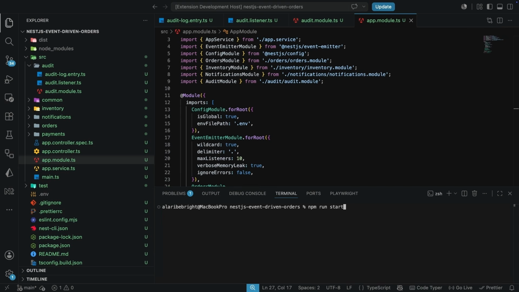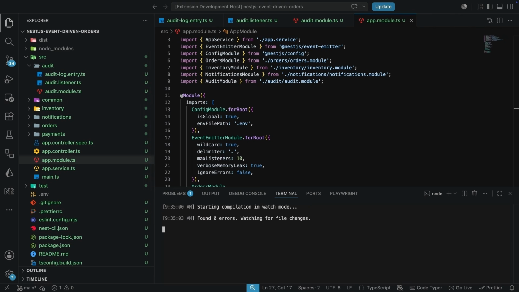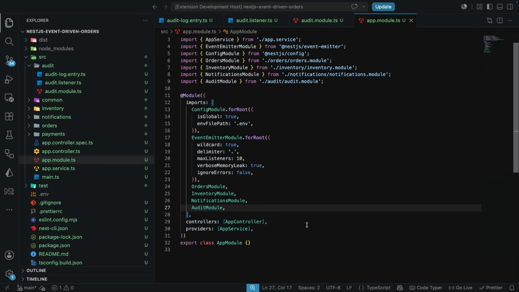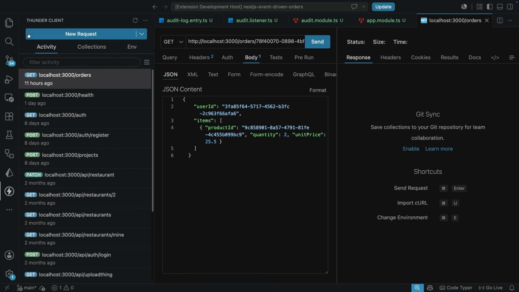So I'm going to say npm run start:dev so that we can test everything that we have worked on before we go on to break it and fix it. And yes, our application is currently up and running. Let's go on to test everything out. So you want to come over to your Thunder Client over here, and here in Thunder Client, I'm going to click on this get orders here.